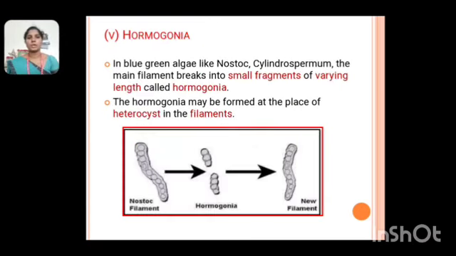Fifth one, hormogonia. In blue-green algae like Nostoc and Cylindrospermum, the main filament breaks into small fragments of varying length called hormogonia. The figure shows the Nostoc filament divided into hormogonia, which finally form new filaments. The hormogonia may be formed at the place of heterocysts in the filaments.